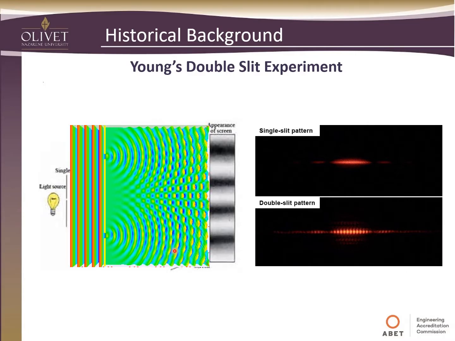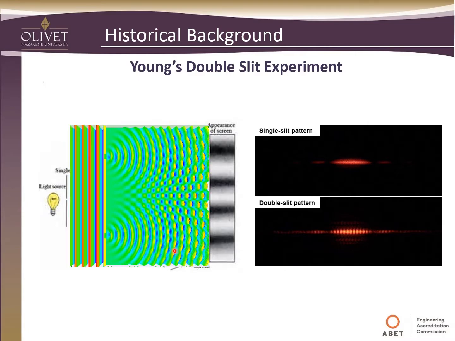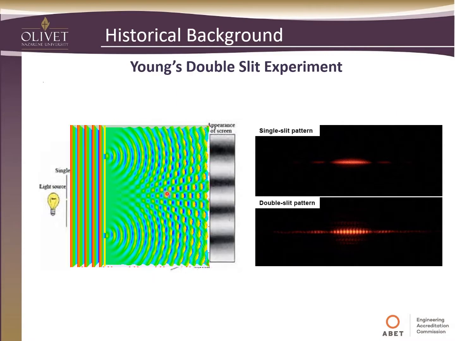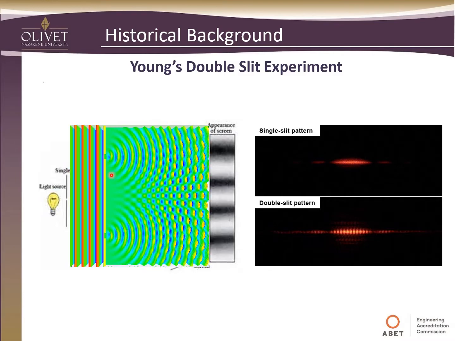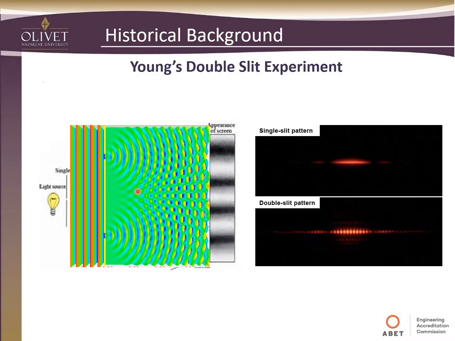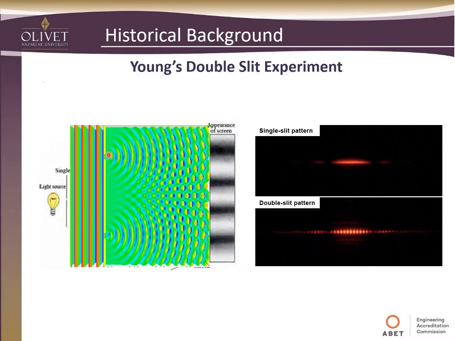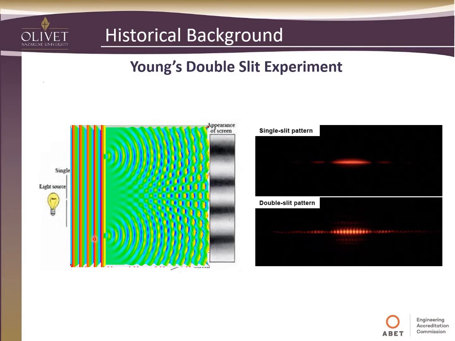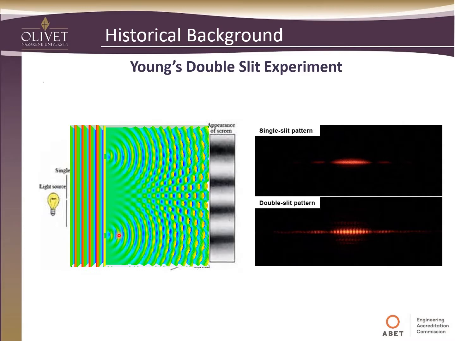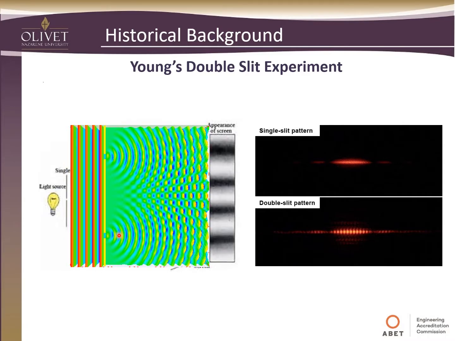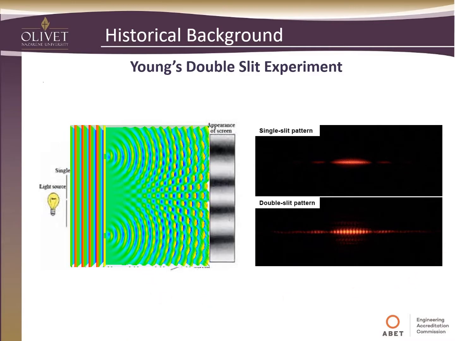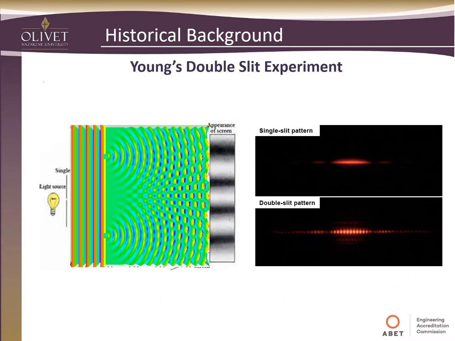So, interesting experiment. The reason why this is important to relativity and quantum mechanics is that this experiment can cause some issues when you start to deal with it mathematically, of the causality, in that the light going through this slot, or the photon, appears to must have some predetermined knowledge of what's happening to the photon over here. And so it's pretty interesting. If you get a chance to watch a YouTube video on it, or read on it, I would recommend it. It's pretty interesting stuff. There are still some questions about it that we don't fully understand.